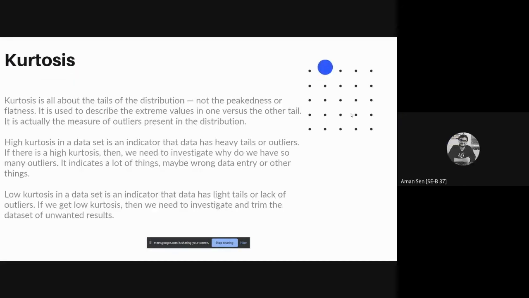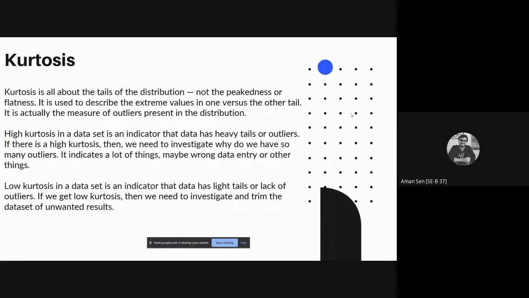Now over to kurtosis. Kurtosis is all about the tails of the distribution, not the peakedness or flatness. It is used to describe the extreme values in one versus the other tail. It is actually the measure of outliers present in the distribution. High kurtosis in the data is an indicator that data has heavy tails or outliers.